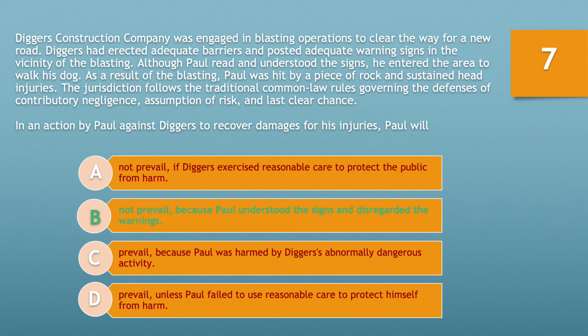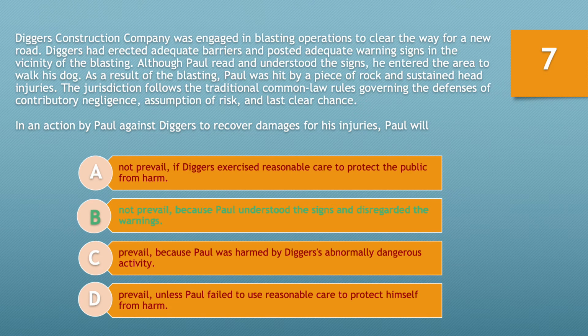However, given the issue of strict liability for the abnormally dangerous behavior, A does not become the very best answer, because ultimately reasonable care does not necessarily remove one from strict liability.